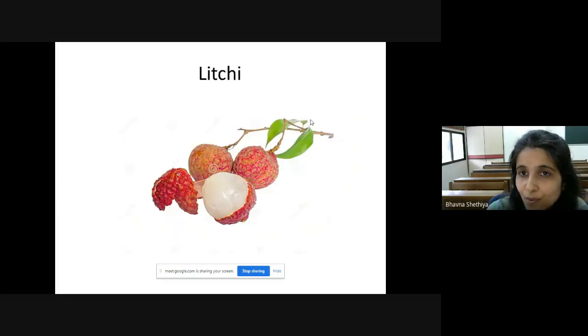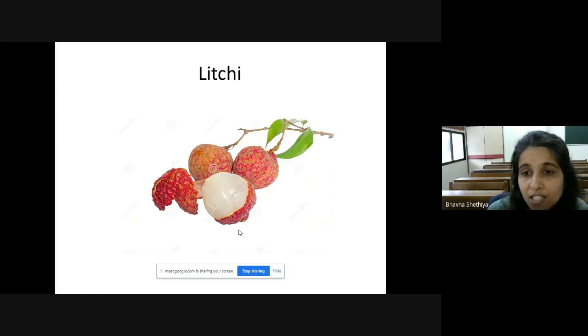Now the next fruit is lychee. Can you see? We have to peel it off and it's a juicy fruit. It contains lots of vitamins and it's a seasonal fruit. Now, do you know how many seeds lychee has? It has only one seed. How many seeds? Only one seed.